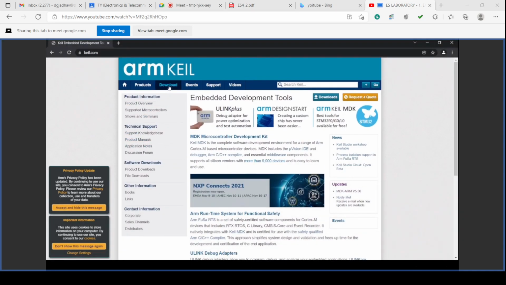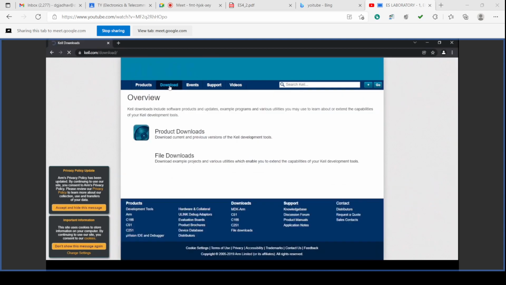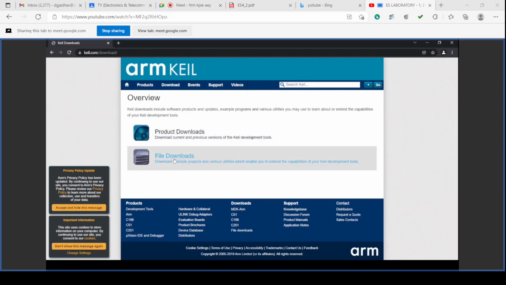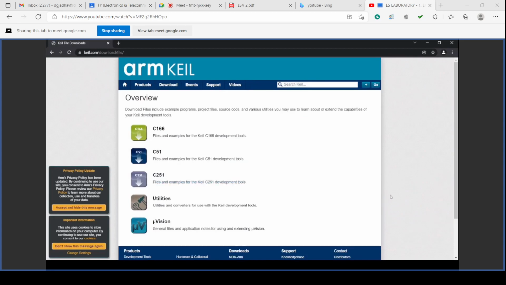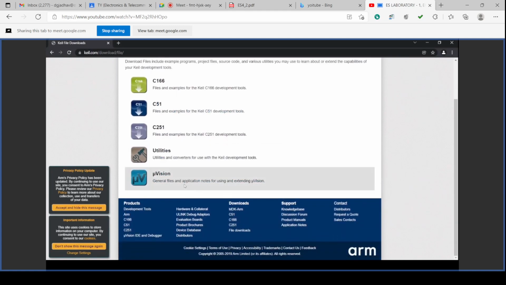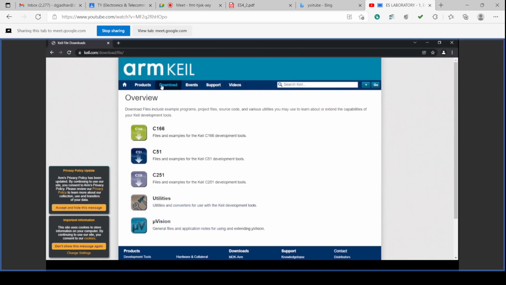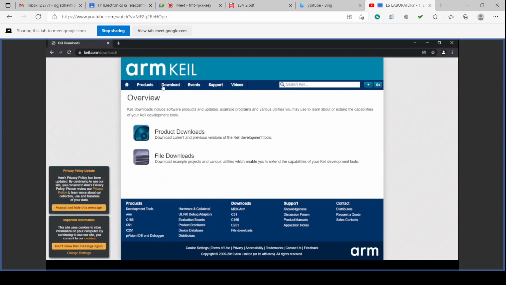If you go here in the download section, there will be the product download and file downloads. You can go in the product download for the Keil package download, and in file download we are having these files. For example, Keil C251 development tools are there, MicroVision general files applications are there, utilities are there. Okay, so we'll go for product downloads.